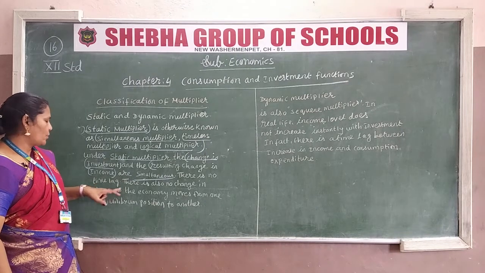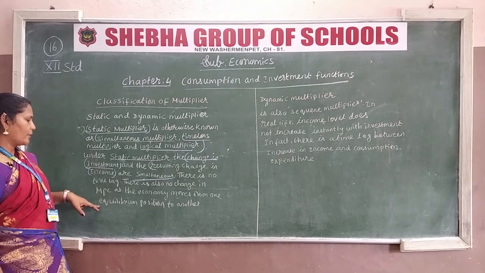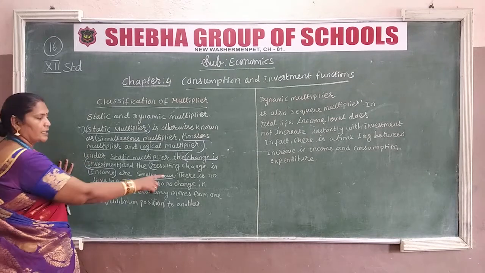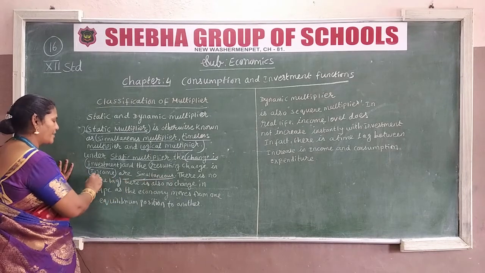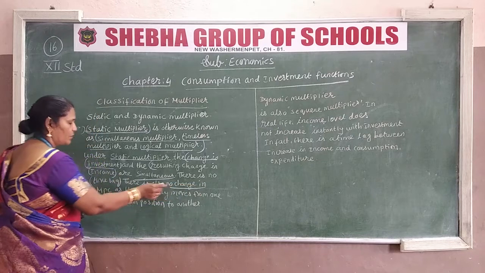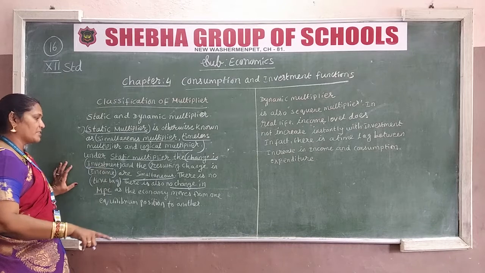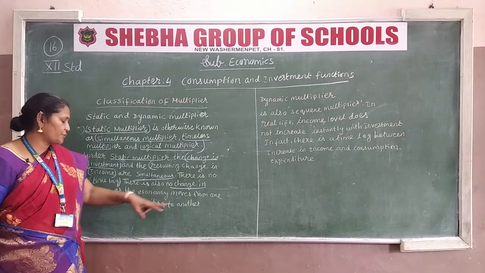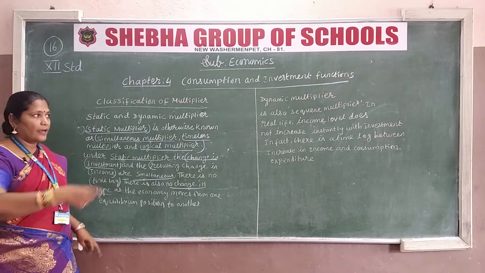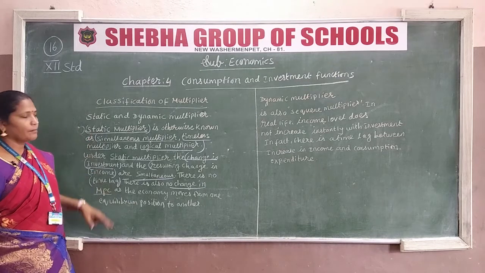There is also no change in MPC as the economy moves from one equilibrium position to another. Why is there no time lag? Because there is no change in MPC. That's why the economy moves from one equilibrium, that means one position, to another one. Clear children? This is the example of the static multiplier.